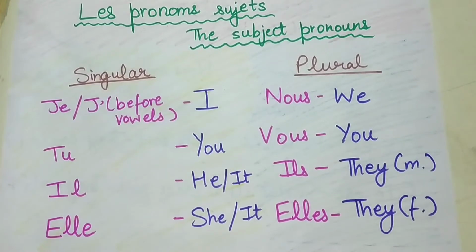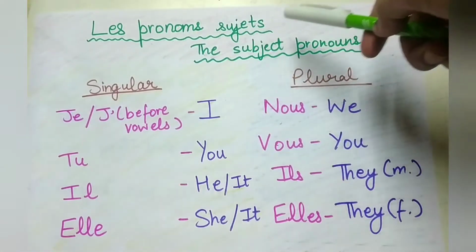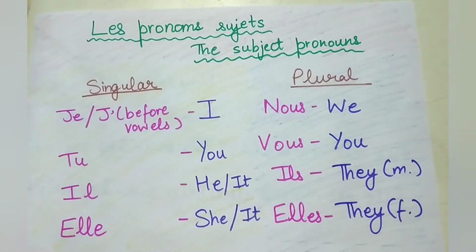And today we are going to learn about a new verb in French, which is être. But before we start that, let us look at some subject pronouns in French, or we can call them les pronoms sujets. So in French, we have two types of pronouns, singular and plural.